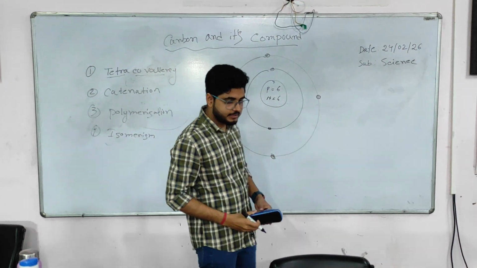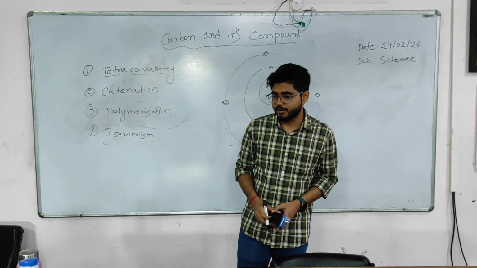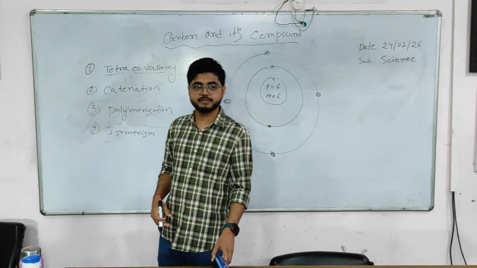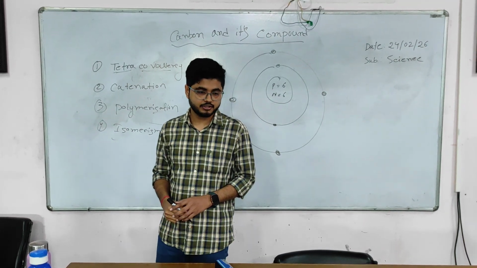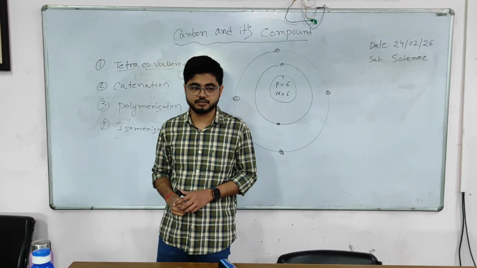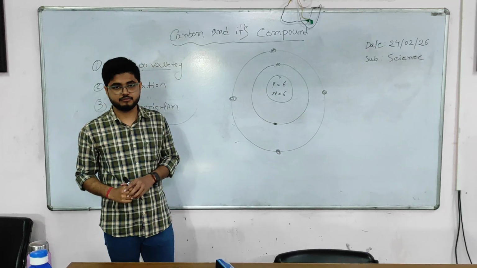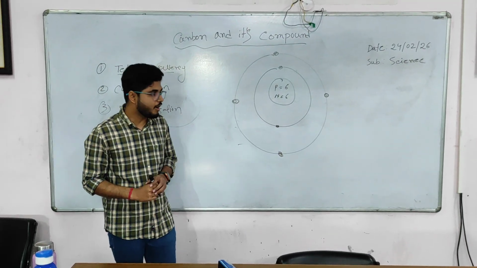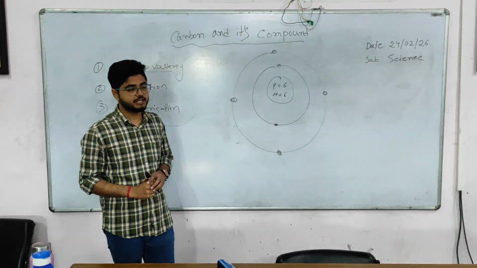So I have told that carbon forms compounds only by sharing of electrons. That means carbon cannot donate its electrons, or carbon cannot accept electrons. That means carbon cannot form an ionic compound. Why can carbon not donate or accept electrons?